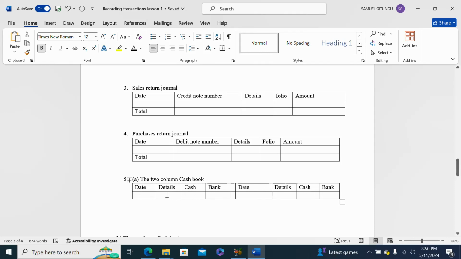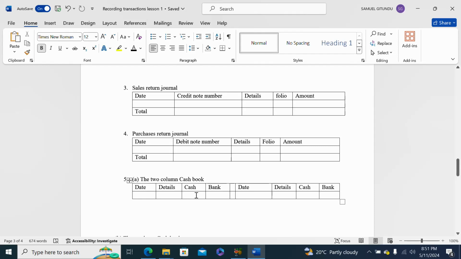If cash has been received by the business, you are going to indicate the date at which that cash was received, the details, what that cash was received from, and then you indicate the amount.